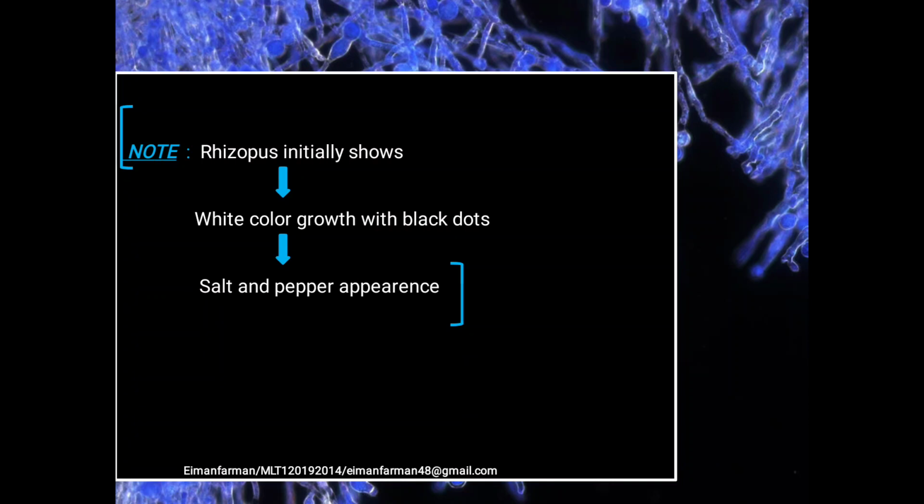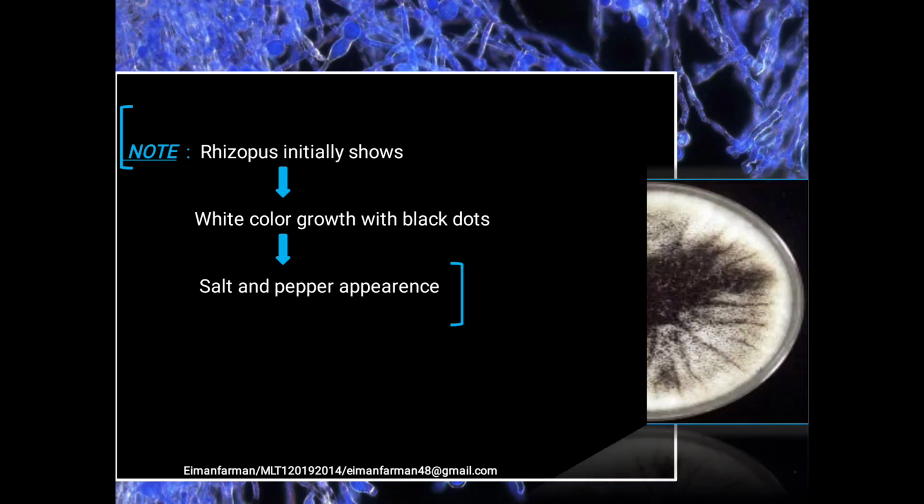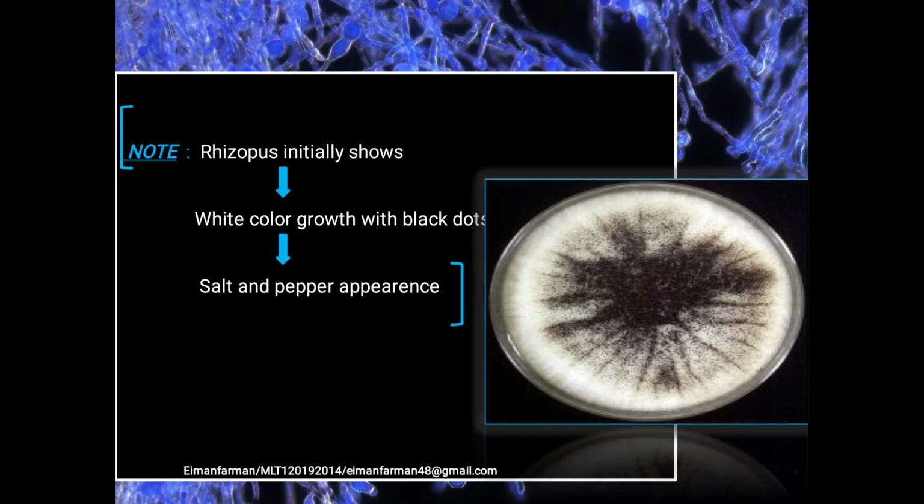You should note that Rhizopus initially shows white color growth with black dots, which you can also say is a salt and pepper like appearance. Just look at this picture. You can see the salt and pepper like appearance on this culture media.